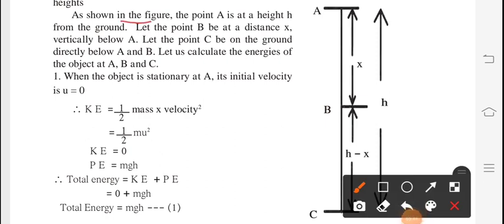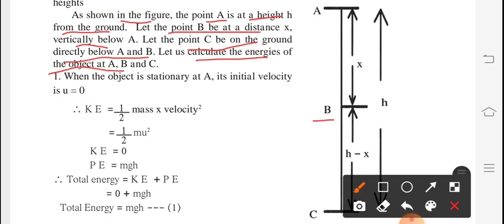As shown in the figure, point A is at height h from the ground. Let point B be at a distance x vertically below. Let point C be the ground directly below A and B. Let us calculate the energies of the object at A, B and C.